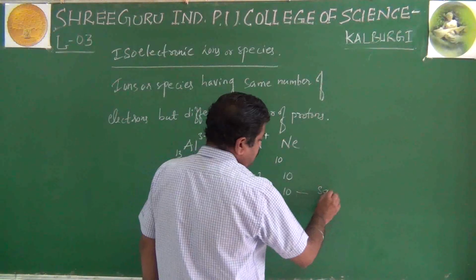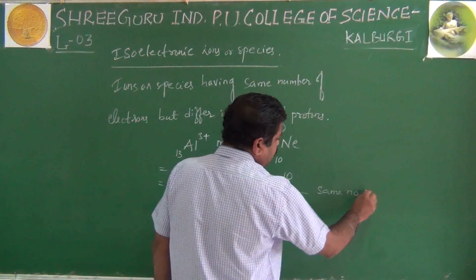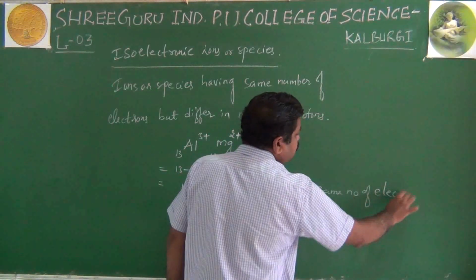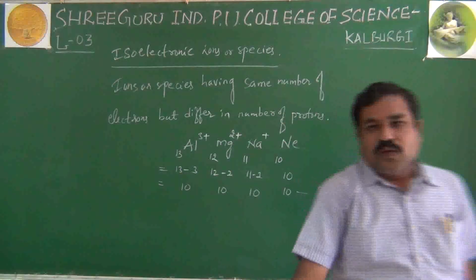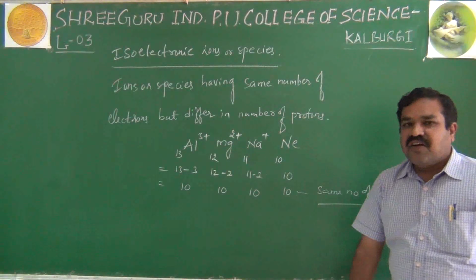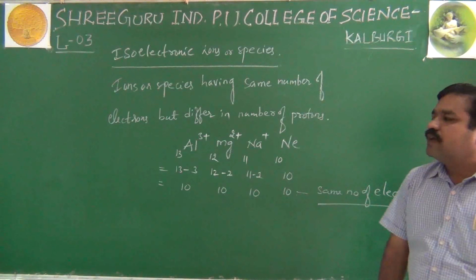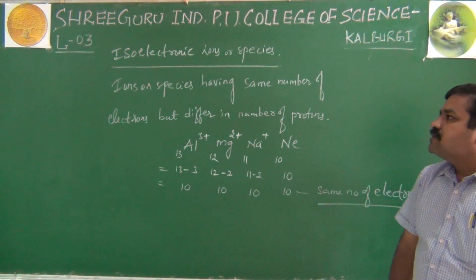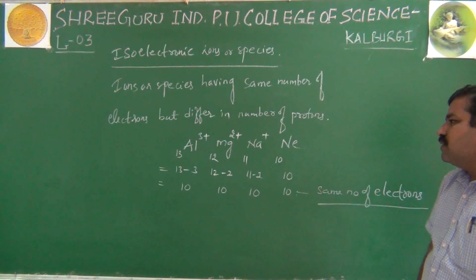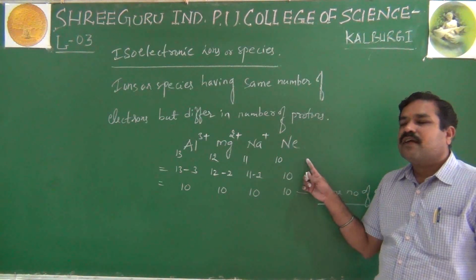That is the same number of electrons, right? So atoms, ions or species having the same number of electrons but differing in number of protons are called isoelectronic species. This is one classical example, especially for cations.